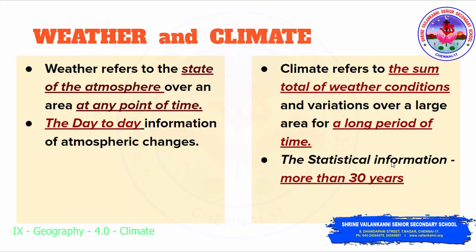A teacher assesses a student daily. She makes a note of the student daily. Finally, she ends up saying, yes, this particular child is smart enough, this particular child is hardworking, this particular child is very dedicated. In one day we cannot give a statement like that. We need some time. Yes, the same way, the weather. Each and every day they observe the weather and finally they are taking more than 30 years. So finally they will tell, okay, this particular region belongs to this particular climate. Okay, so I hope you understood this.